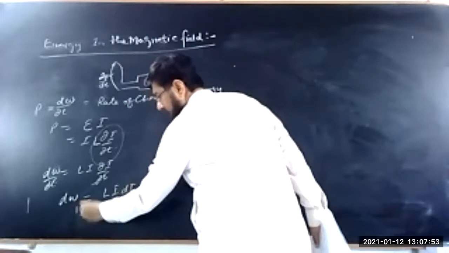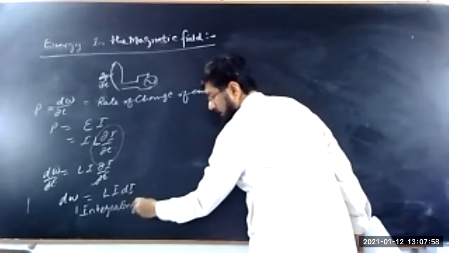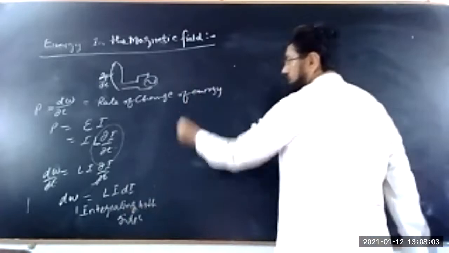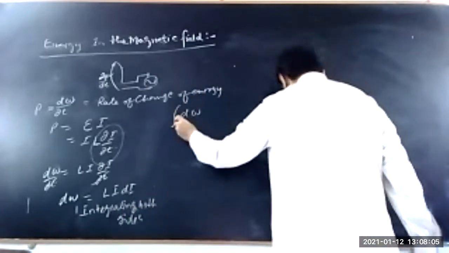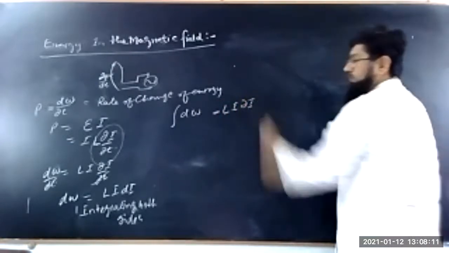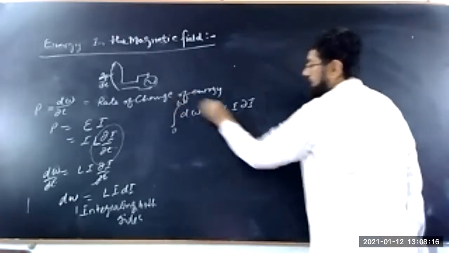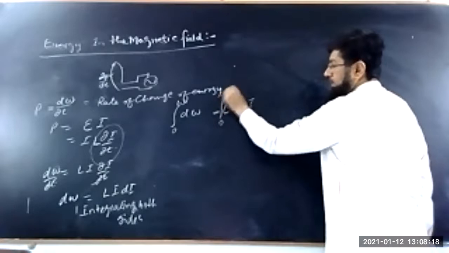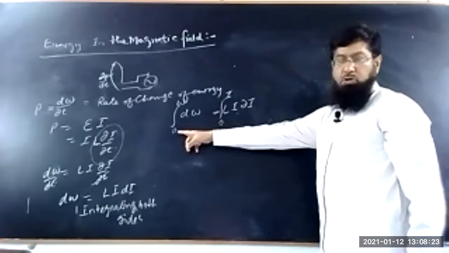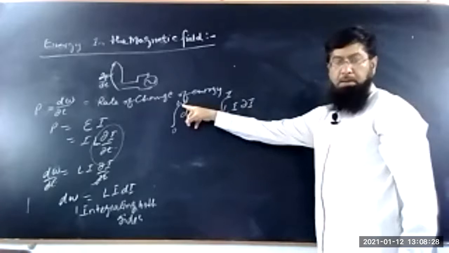Integrating both sides, this gives the integration of L i di. It means when the current is zero, the work is zero. So this is from zero to maximum work, and from zero current to the maximum current. When the current is zero, the energy stored will be zero. When the current is flowing at maximum, the energy stored will be maximum.